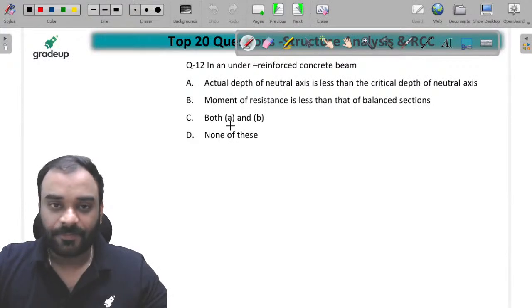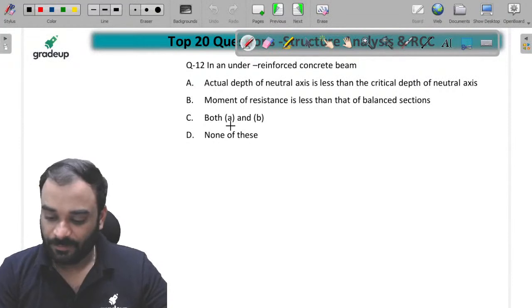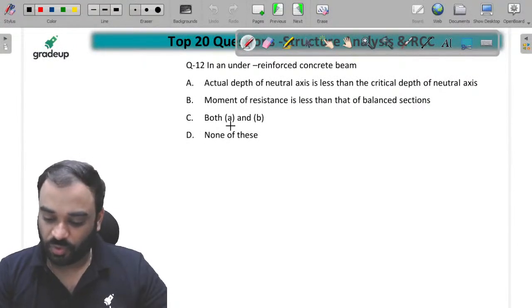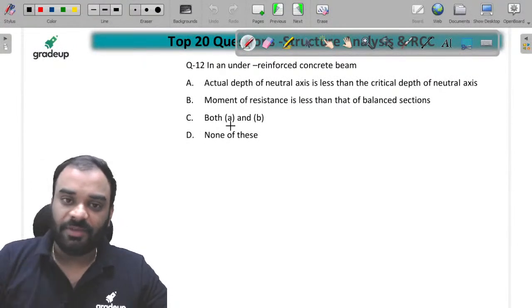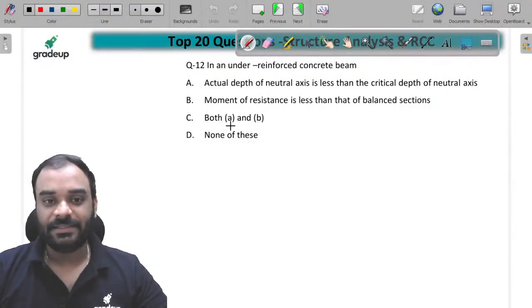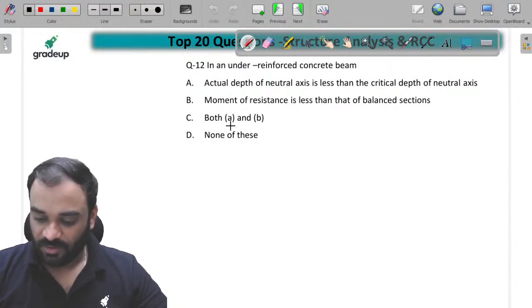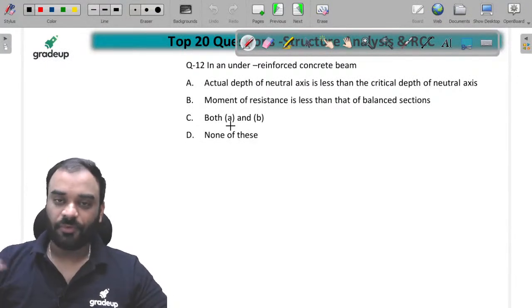Tell me guys. Quickly write in the comment box which particular option is correct over here. A, B, C or D. Which option is correct? Write in the comment box all of you quickly.